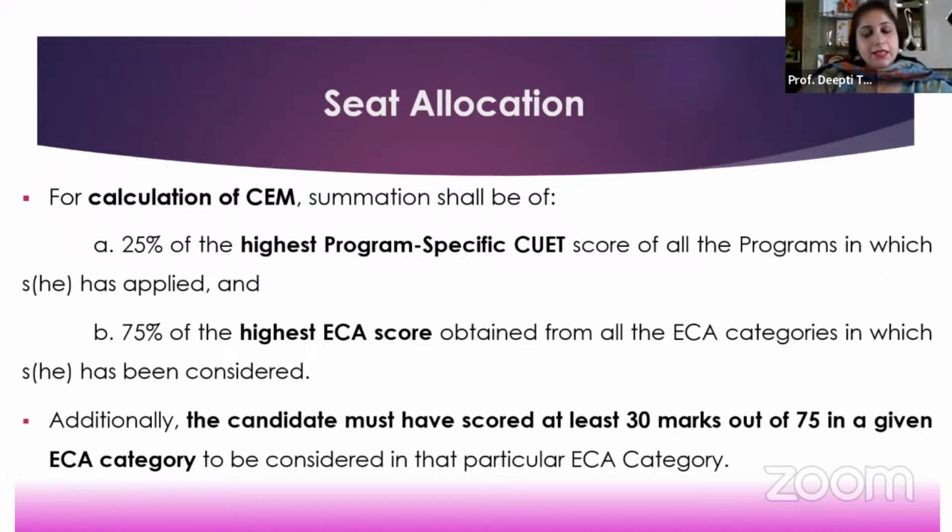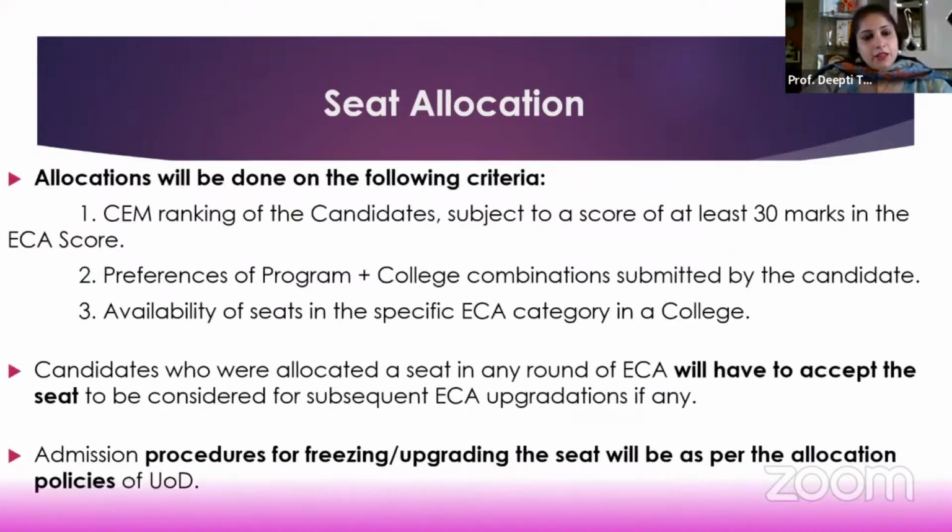Except for NCC and NSS, the 30 marks condition is applicable there also, but therein those 30 marks have to be earned only through your certificates. Then finally, the allocations will be done on the given criteria. As I had just mentioned, CEM ranking of the candidate subject to the score of at least 30 marks in the given ECA score. Now here again we get a query, "Ma'am,